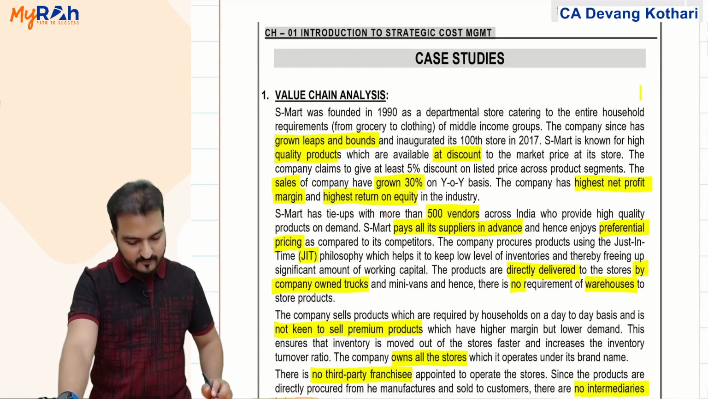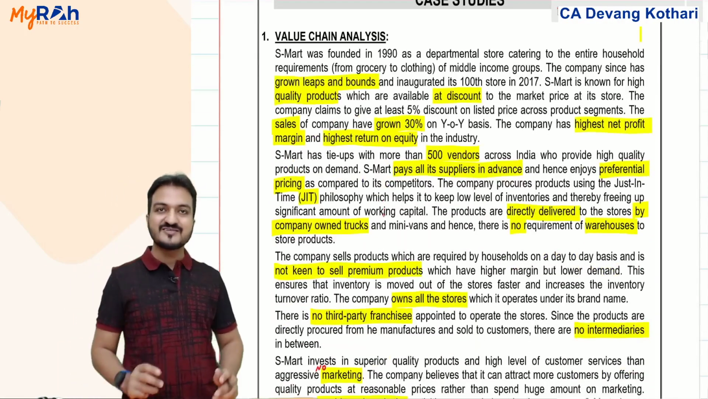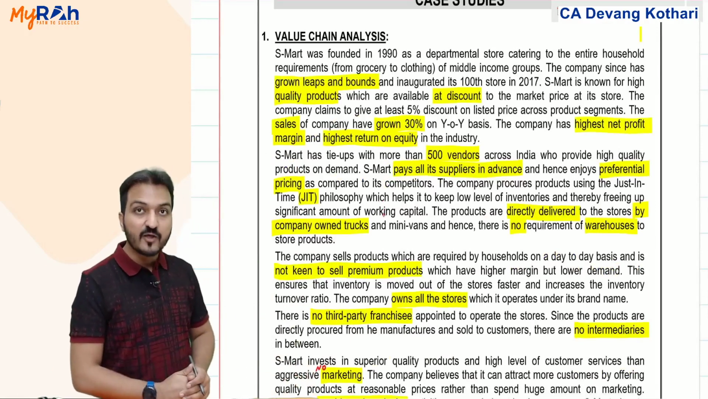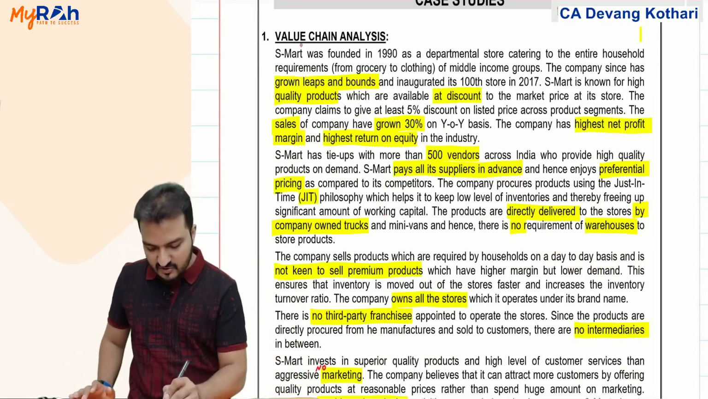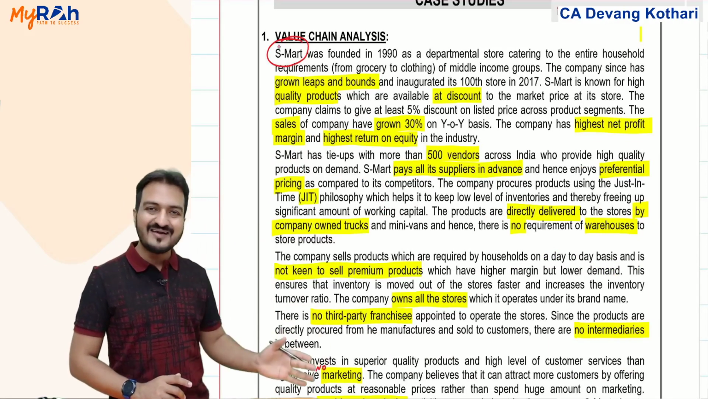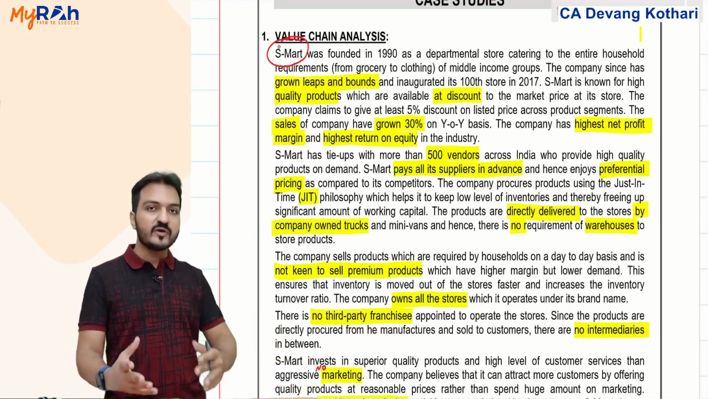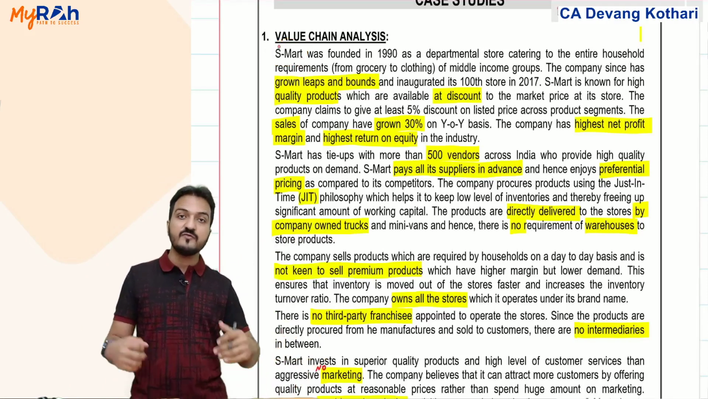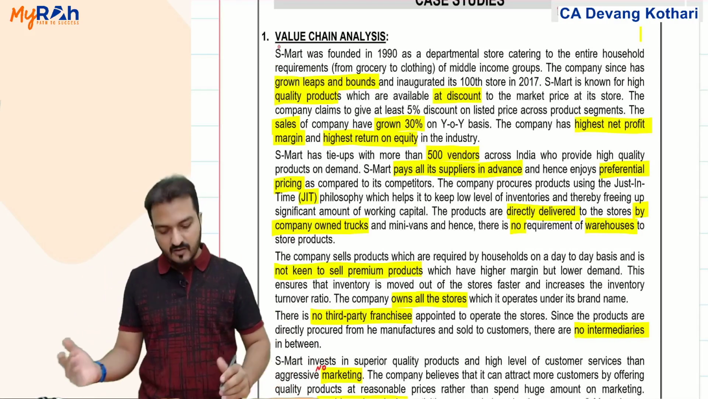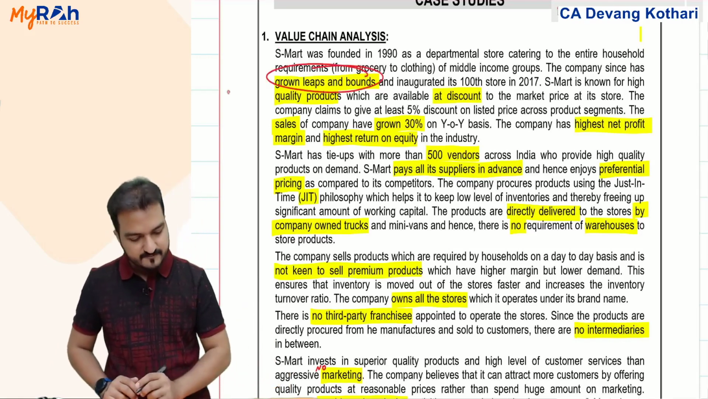Chapter 1, case 1 was regarding value chain analysis. Now this was the question we had discussed in class, where you are given all details of this company called S-Mart. When we went through the entire question, by the end you realize that everything in the company is good. There is nothing bad in the company. Company is growing leaps and bounds.